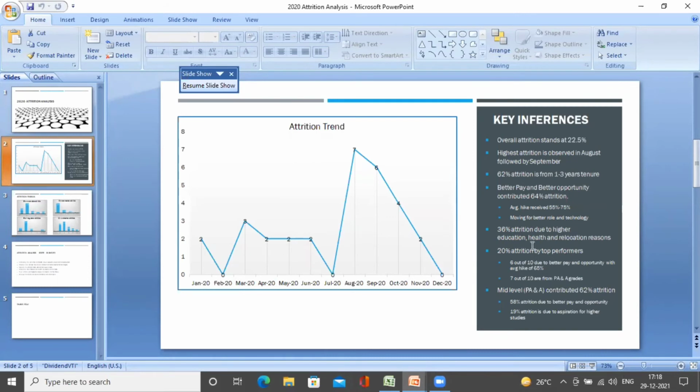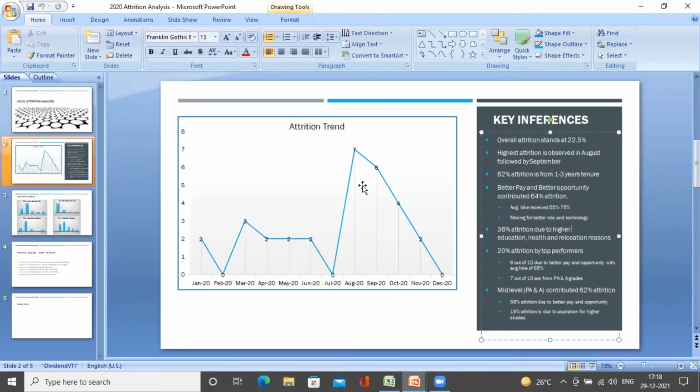36% of attrition is due to higher education, health, and relocation reasons. So is there something that we really call out in terms of action plan here? No, we cannot literally stop someone going for higher education or health reasons or relocation. So this attrition is something that is still fine where we cannot push more in action plan. But in terms of relocation, in case they're moving into a place where our office premises is located, maybe we can look for a relocation and try to retain the associates.